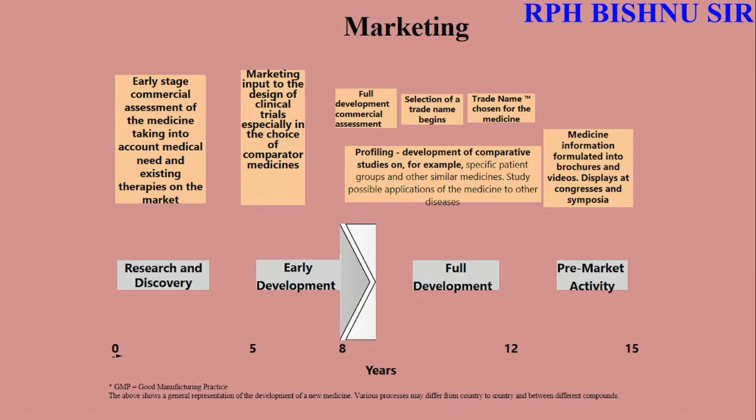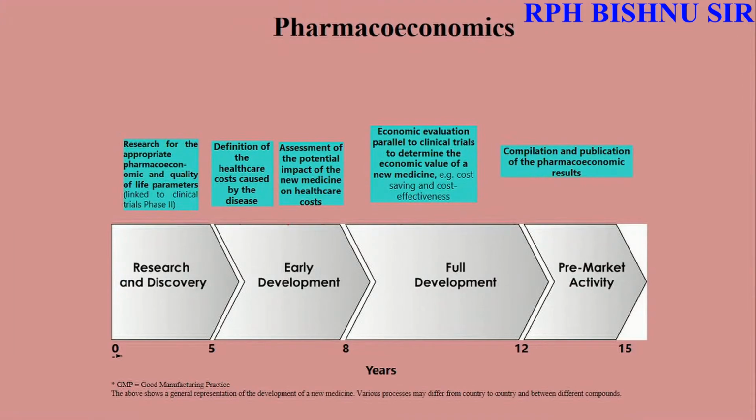Then, medicine information is formulated into the brochures and the video displayed at the congress and the symposia. Like this, we can do the marketing page. In the pharmacoeconomics page, the cost is the main determinant of the value of the dosage form.